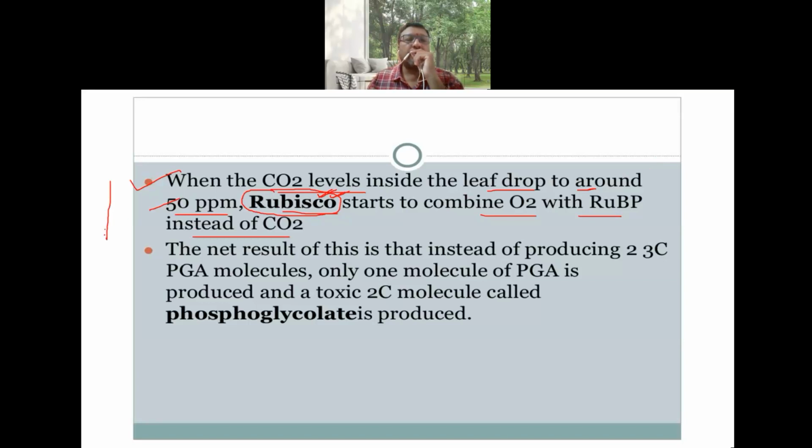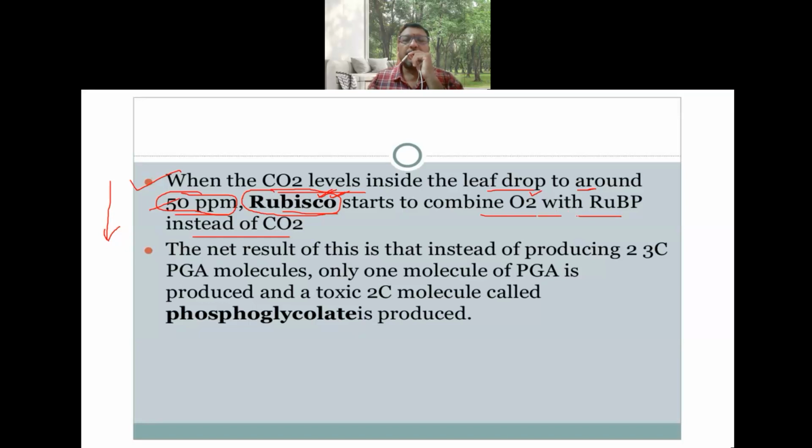Now, in these conditions, when the carbon dioxide in the leaf is dropping down, to how much? Almost to less than 50 ppm level. So what happens here? The Rubisco starts acting as oxygenase. Instead of carboxylation, it catalyzes the oxygenation reaction, and starts combining with the oxygen that is present inside the leaf.